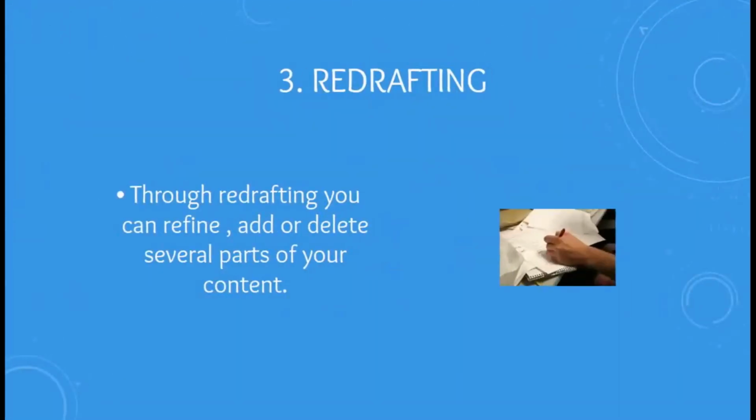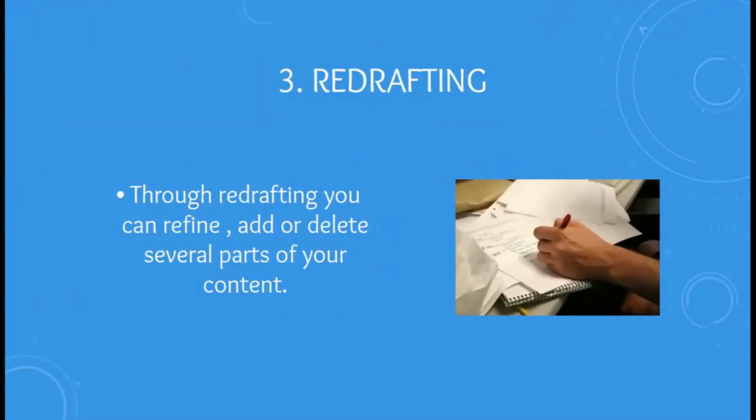The next step is to redraft your content. This step helps you to filter your content and make changes to it. You can add or delete parts of your content accordingly and make a refined copy.